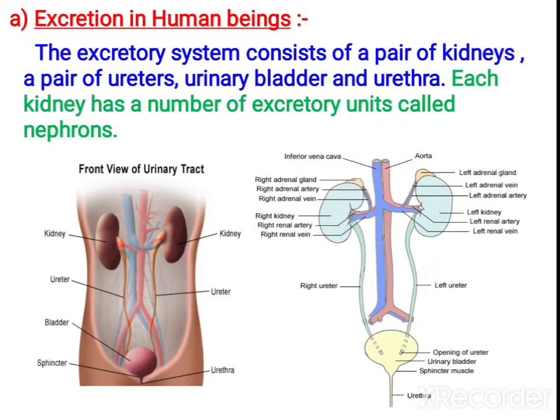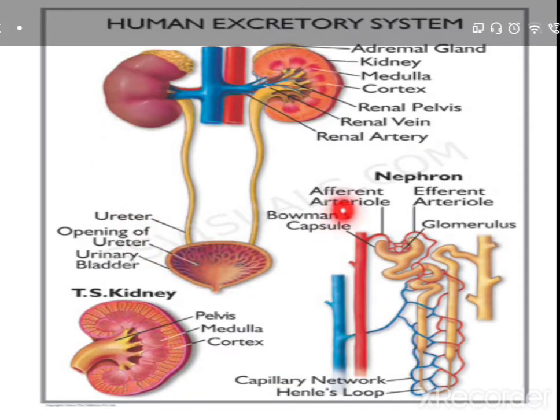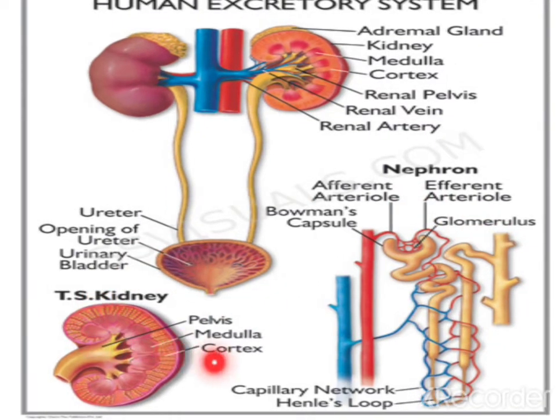You can practice this. The kidney has a number of excretory units, that is, nephrons. Nephron is the unit of the kidney. So this is the structure of the urinary system in human beings. Here the cross section of a single kidney has been shown. The outside portion is called the cortex, the inner portion is called the medulla. This is the pelvis portion. This is the nephron, the unit of the kidney.